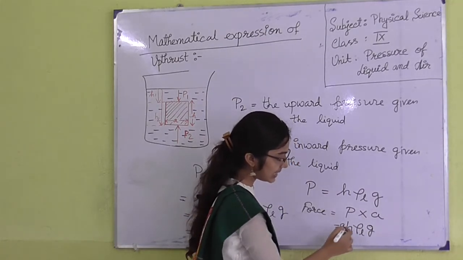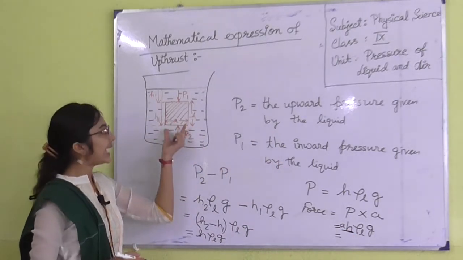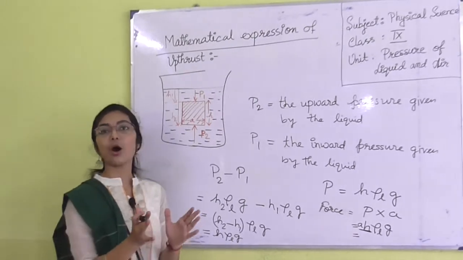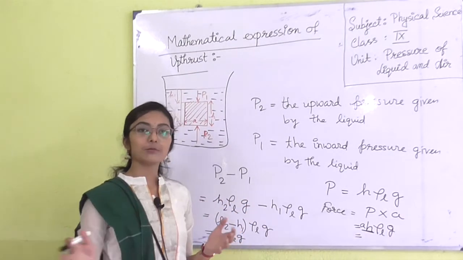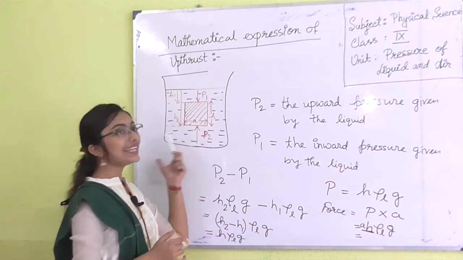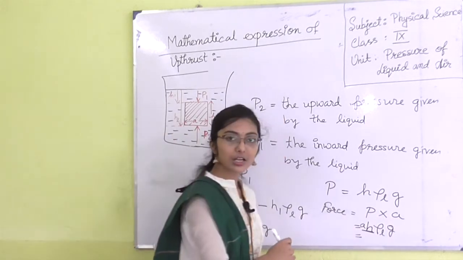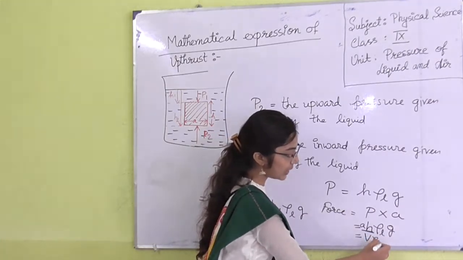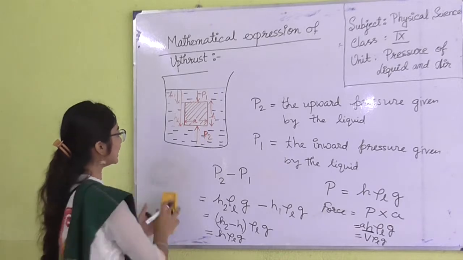So I am writing A in this portion because A into H, area into height, always denotes the volume of an object. The volume of any object will always be cross-sectional area into height. So area into height denotes the volume of the object. So we can write force is basically V into rho L into G.